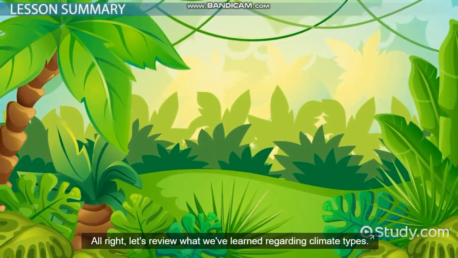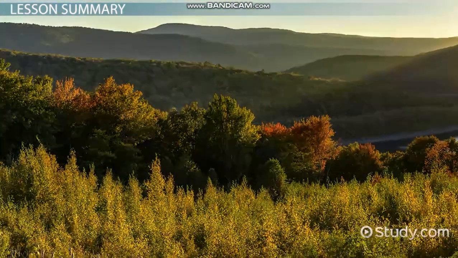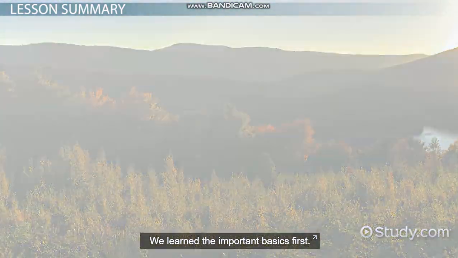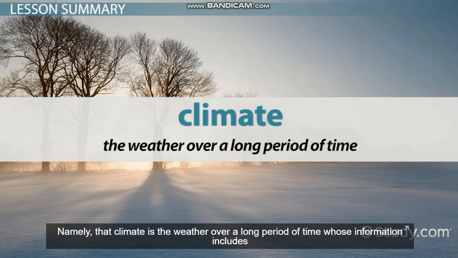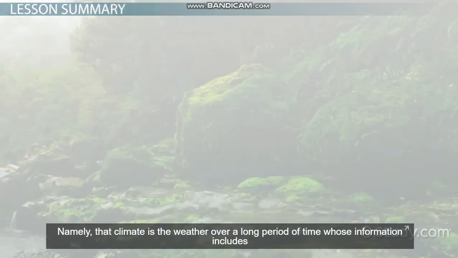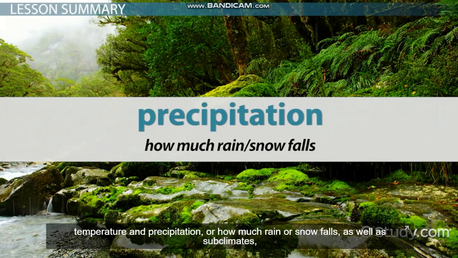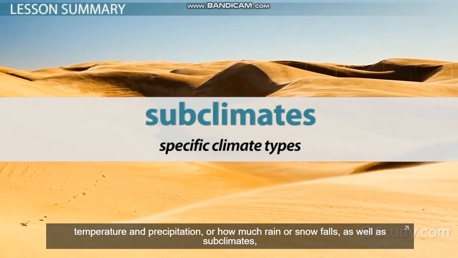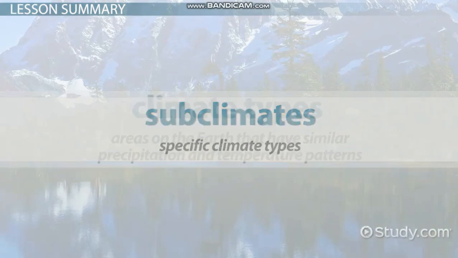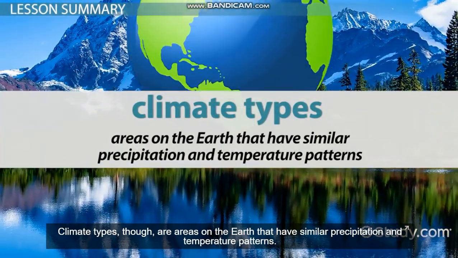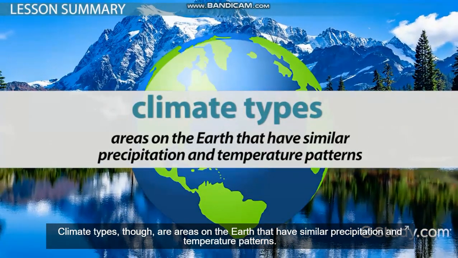Alright, let's review what we learned regarding climate types. We learned the important basics first, namely that climate is the weather over a long period of time, whose information includes temperature and precipitation, or how much rain or snow falls, as well as subclimates, which are specific climate types. Climate types, though, are areas on the Earth that have similar precipitation and temperature patterns.